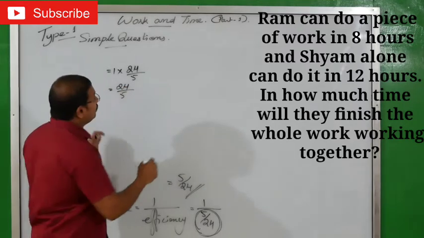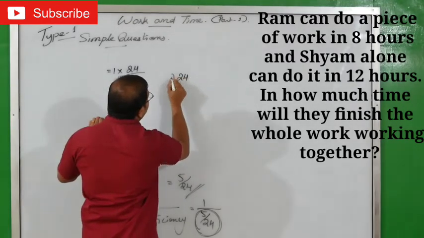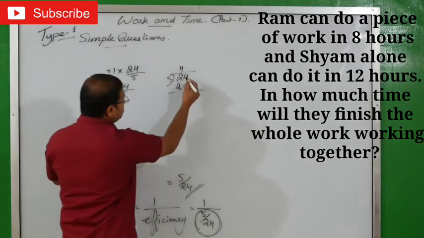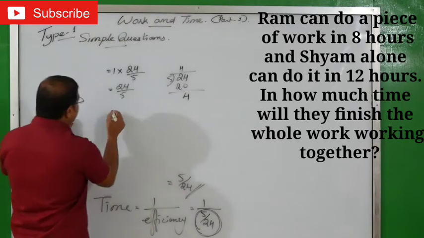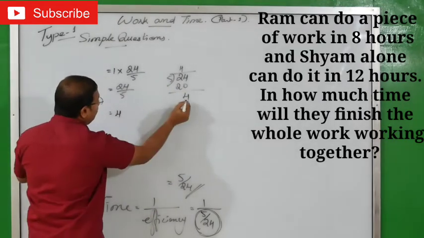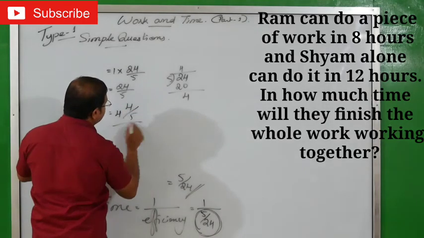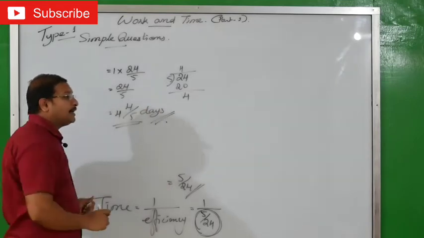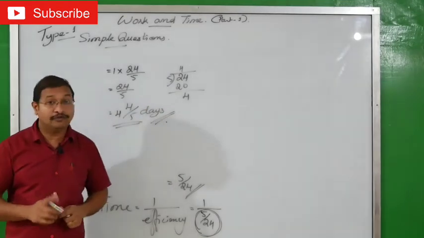Now what will you do? We will divide 24 by 5. 5 fours are 20, so the remainder you got is 4. So you will take the first quotient, that is 4. Answer: 4 and 4 by 5 days. So this is the time taken by both of them to finish the work.